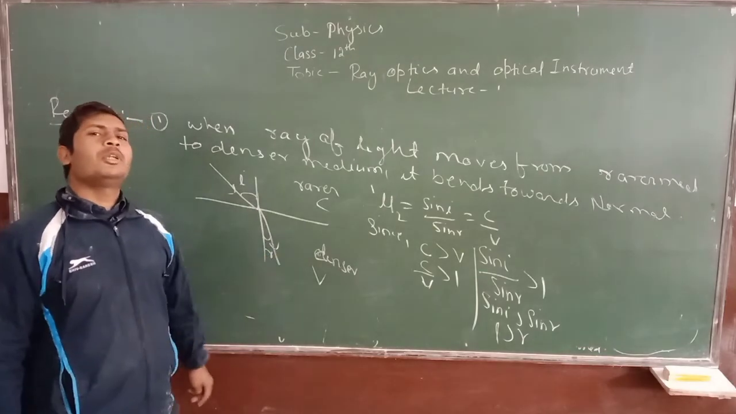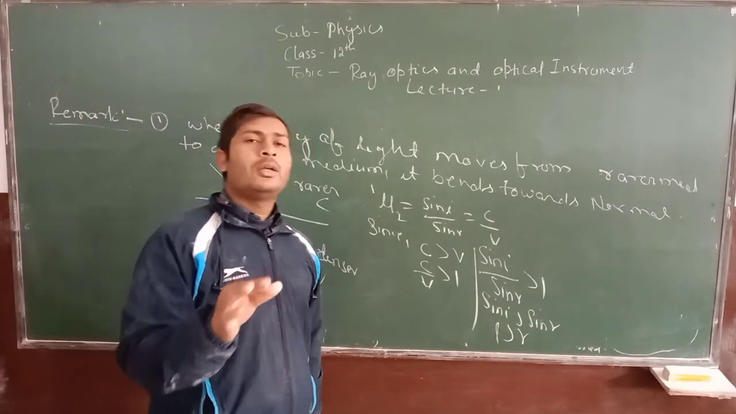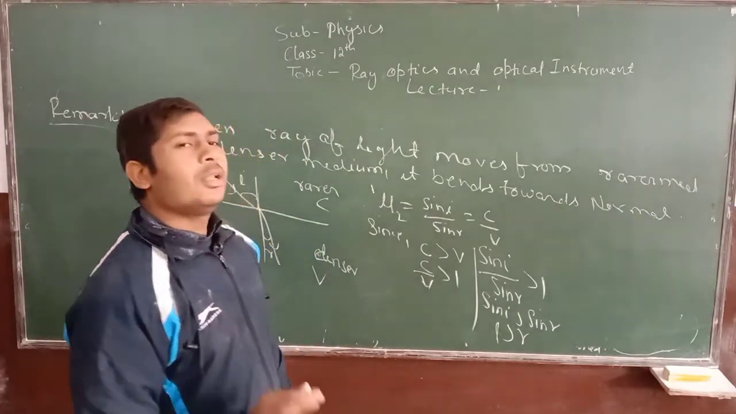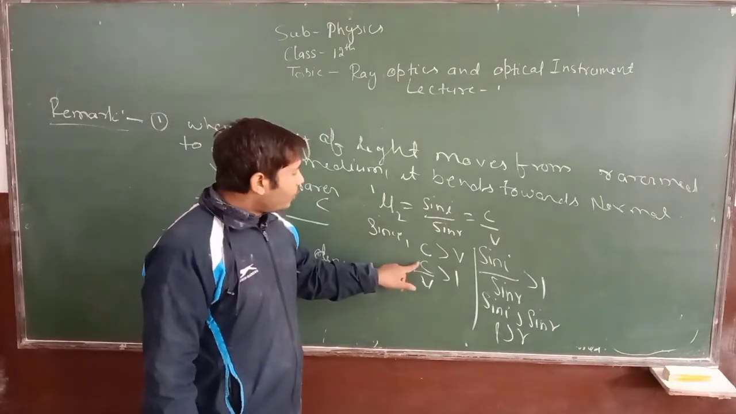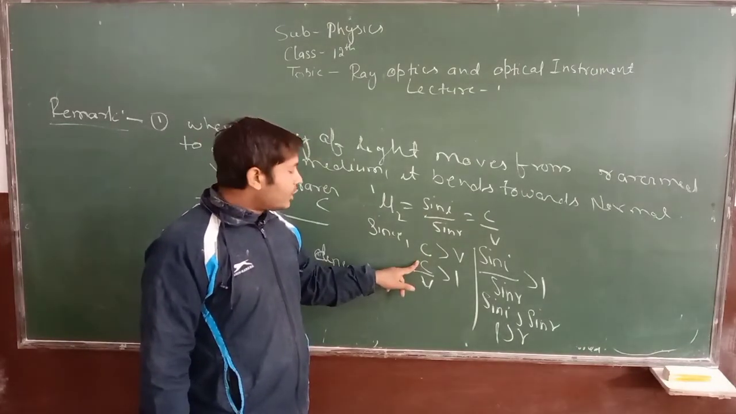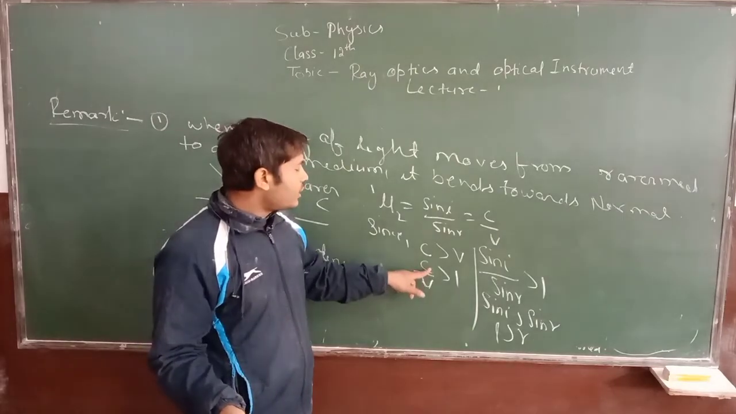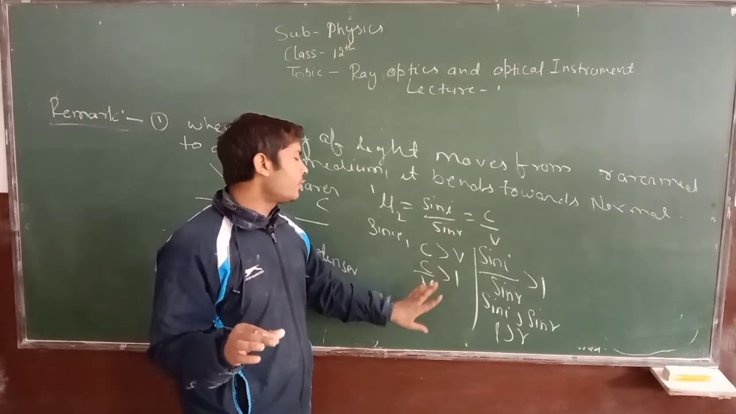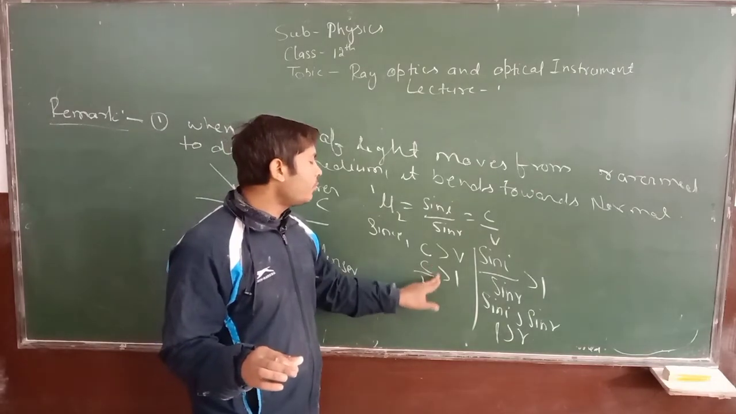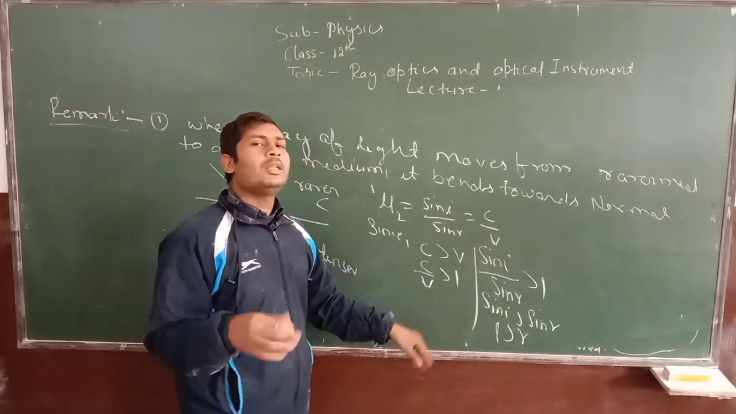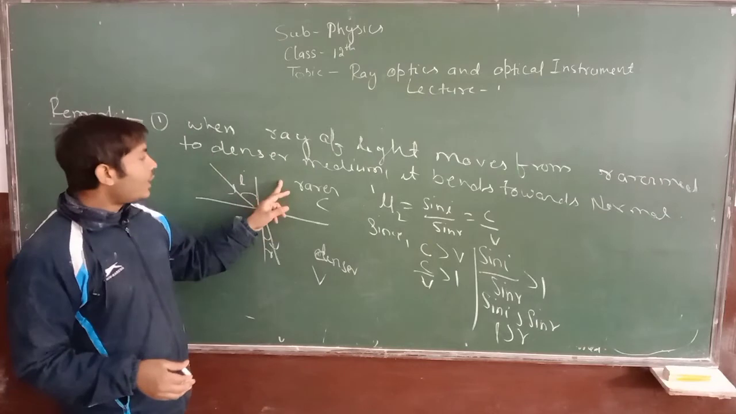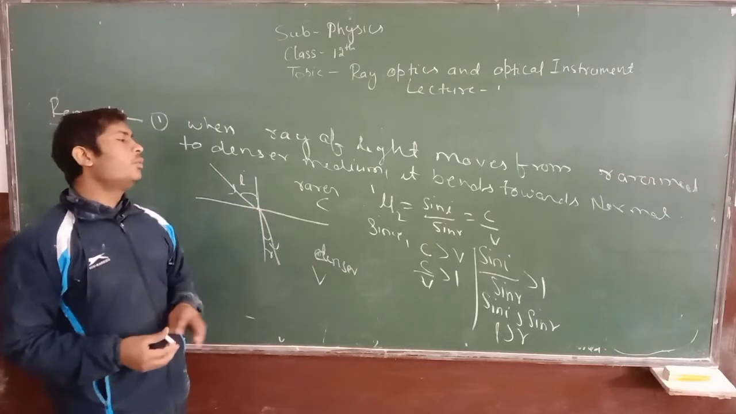to denser medium. This is the reason ray of light bends towards the normal, because the value of c will be always greater than that of the v. So whenever we divide c by v, we get the value greater than 1. Hence, ratio of c upon v will always be greater than 1 in the case when light comes from rarer medium to denser medium.